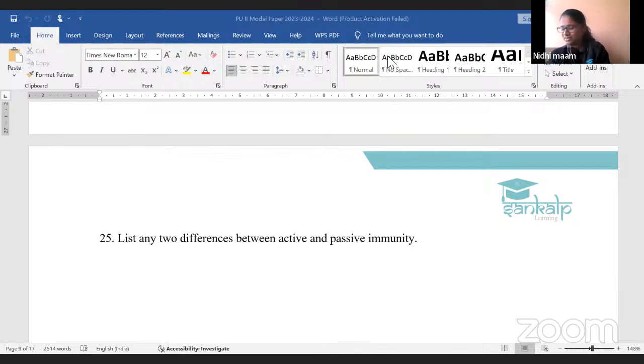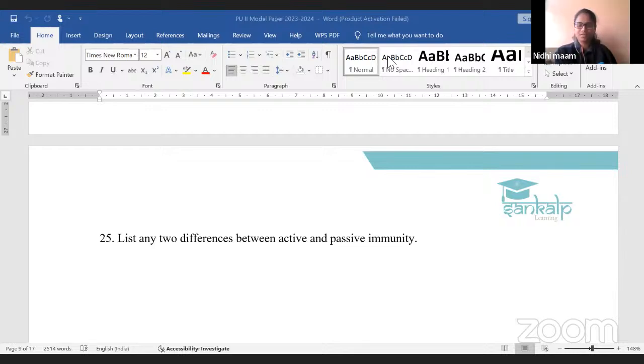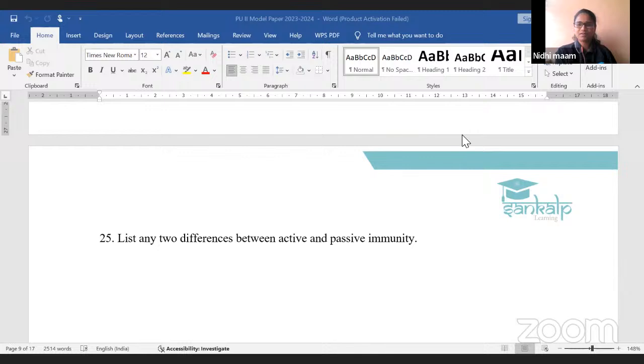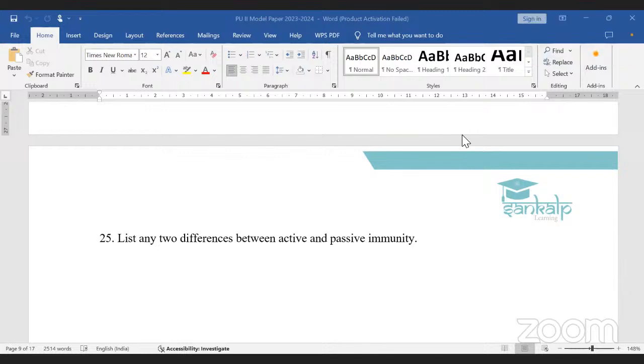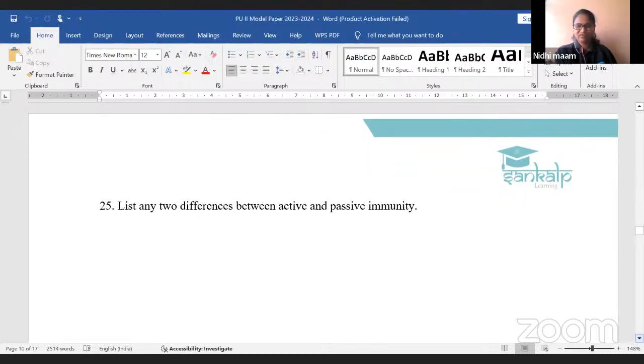Yes, YouTube students? Yeah, sure. Active immunity provides lifelong immunity. Passive immunity provides temporary immunity. Yeah, good. The antibodies are produced, harmless. The antibodies are produced, harmful. Okay, thank you, Sita. So she answered 2 points. She gave the definitions, then she said regarding the antibodies.